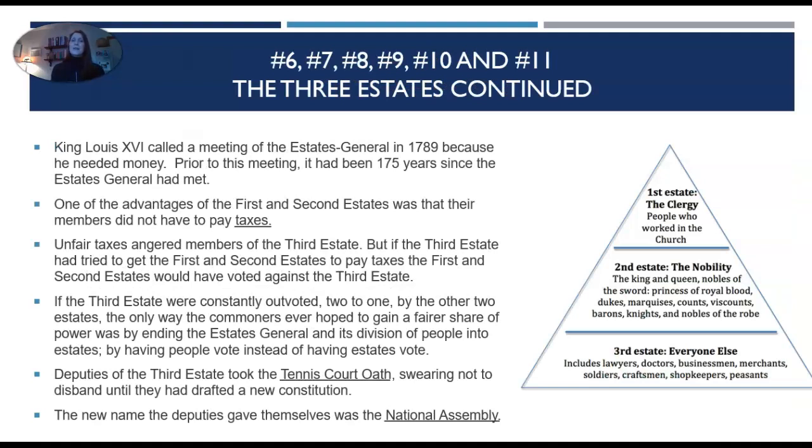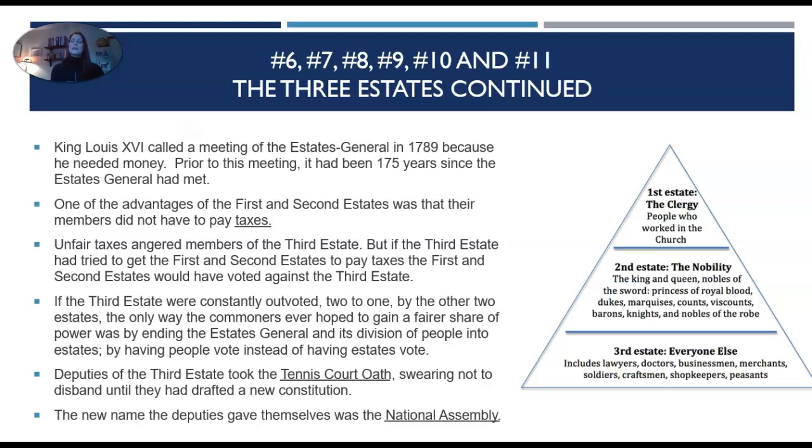Number 6, 7, 8, 9, 10, and 11. So if you take a look at that while I'm reading over on the right-hand side, that hierarchy of estates and how the clergy is up at the top and then everyone else is down at the bottom and then the nobility are somewhere in the middle. Okay, so you can see where the minorities are making decisions for the majorities.